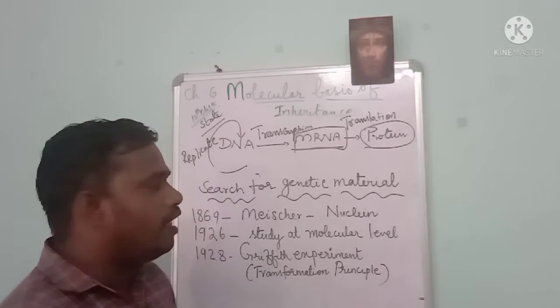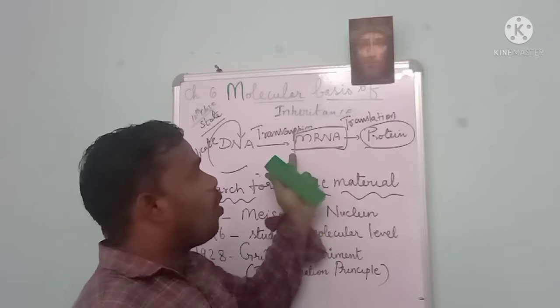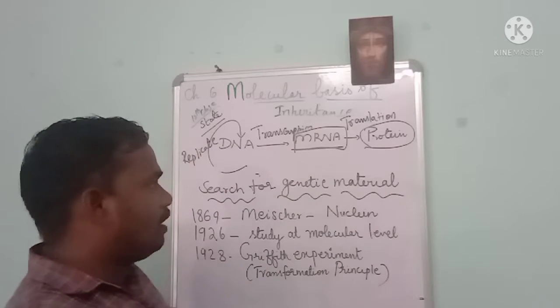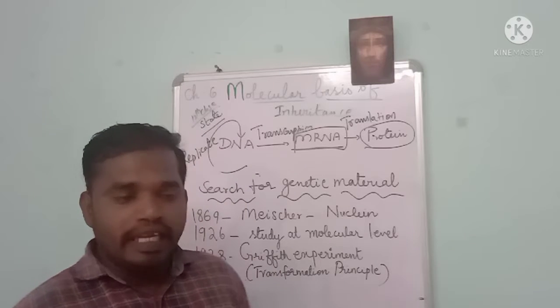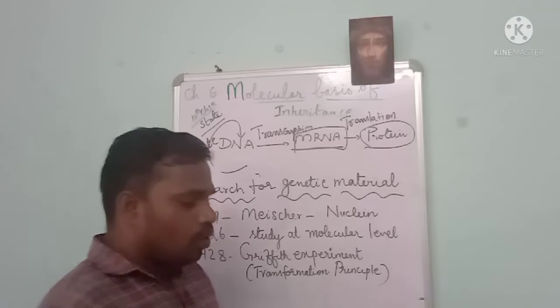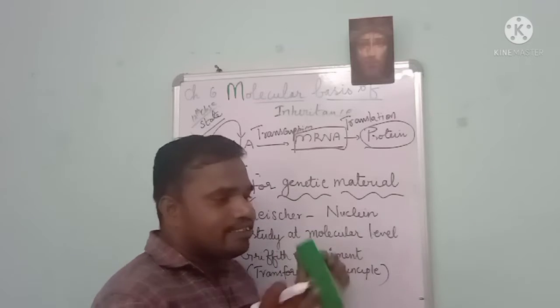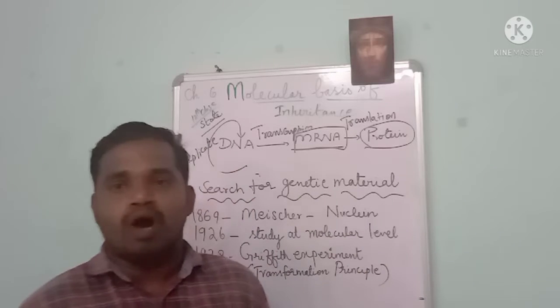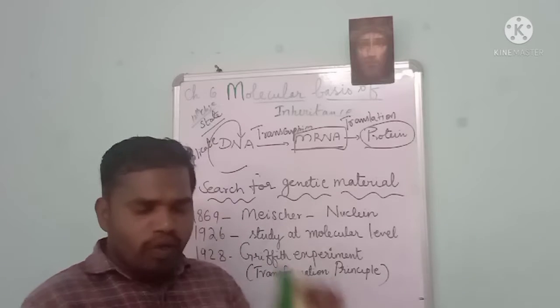The mRNA, with the help of the ribosomes, decodes the information that is carried into the protein. Each and every code will be coding for one particular amino acid. So this is what we call the central dogma of molecular genetics. Central dogma of molecular genetics. This is a key point.